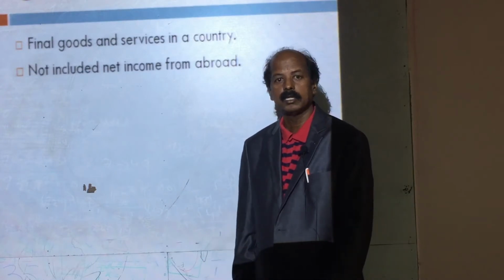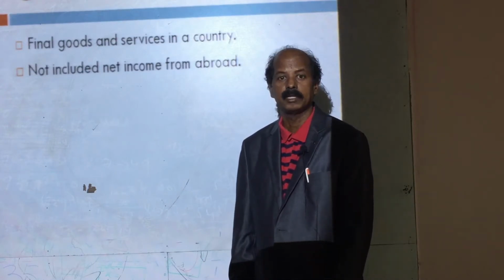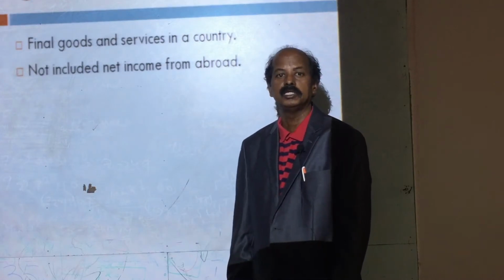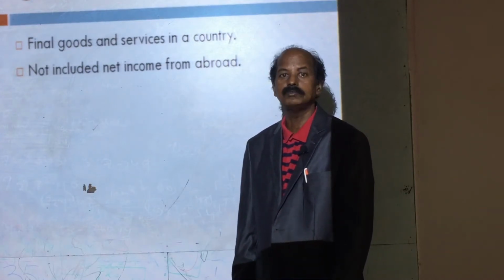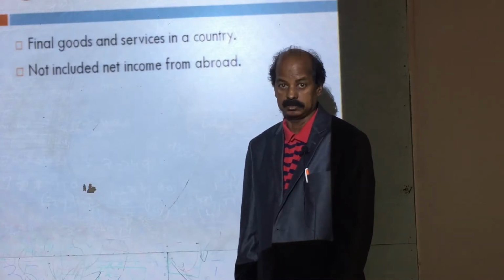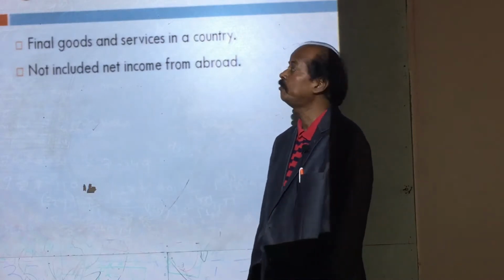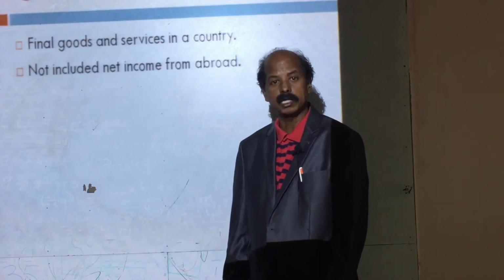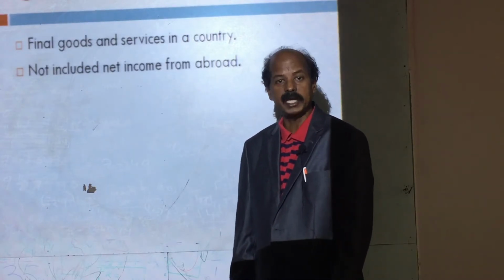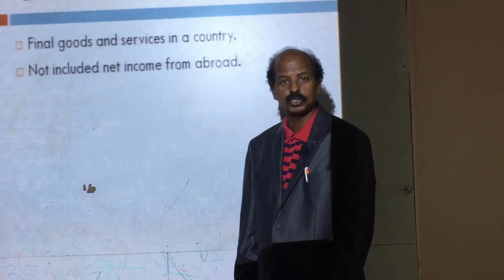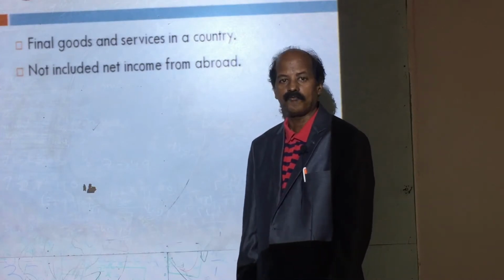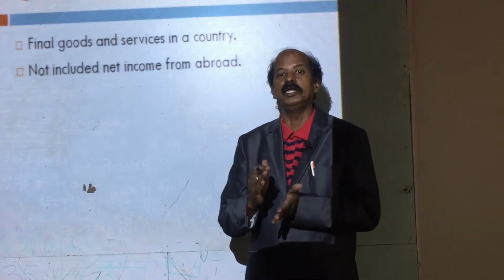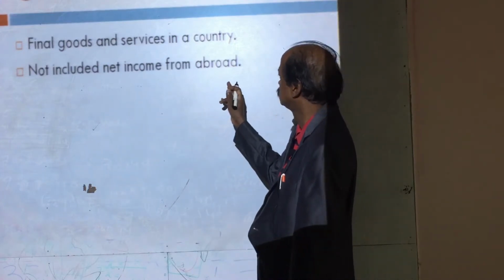In the world, every country calculates or estimates its national income every year. GDP is calculated in India and in all countries, which indicates the total value of final goods and services produced within the country in a year.